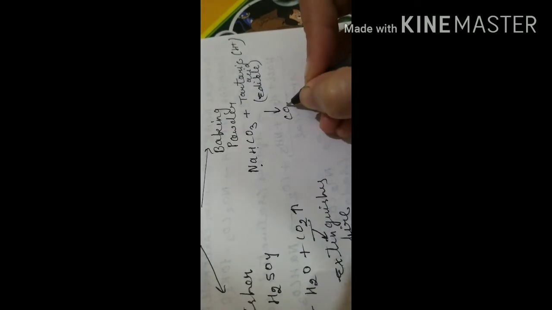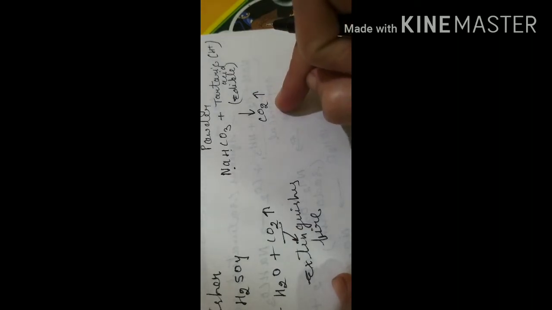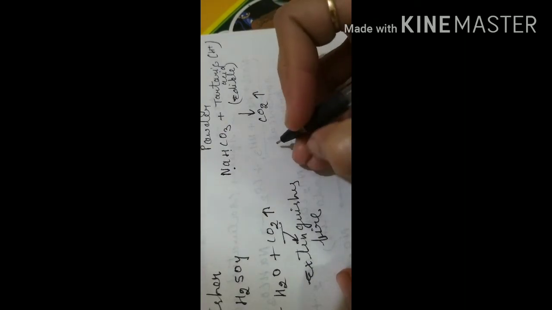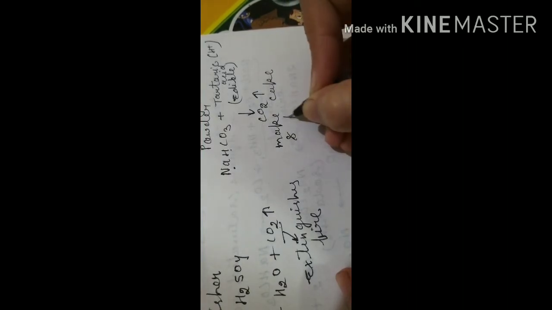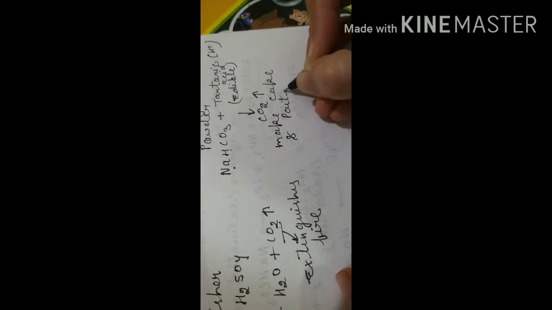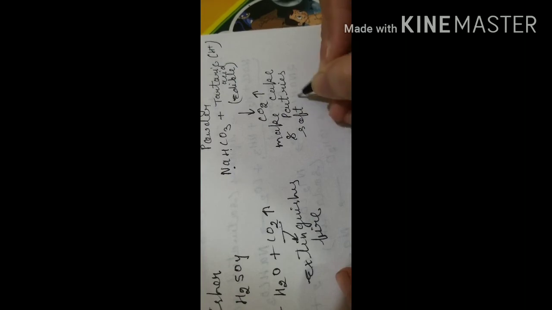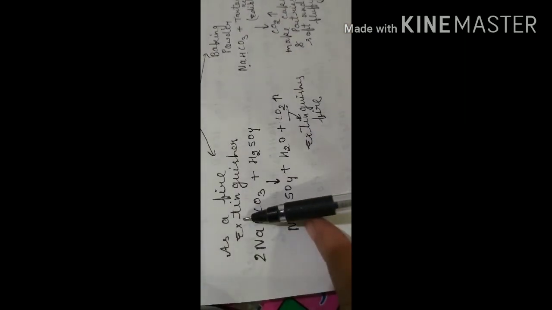Now what will happen when this sodium bicarbonate reacts with H plus ion? Once again CO2 gas will evolve. And this CO2 gas, evolved by the reaction with the tartaric acid, will make cake and pastries soft and fluffy.